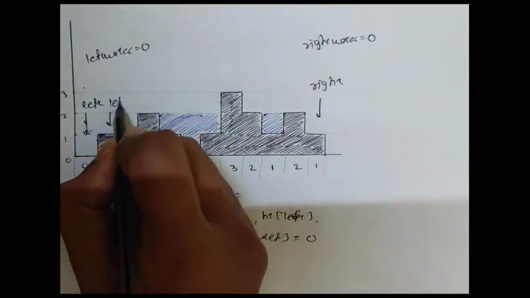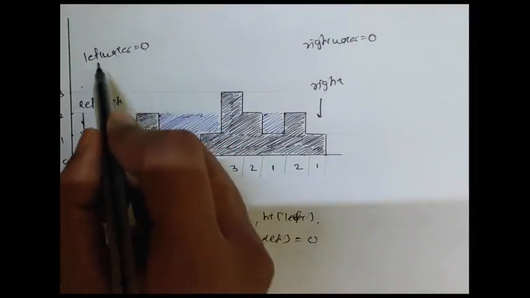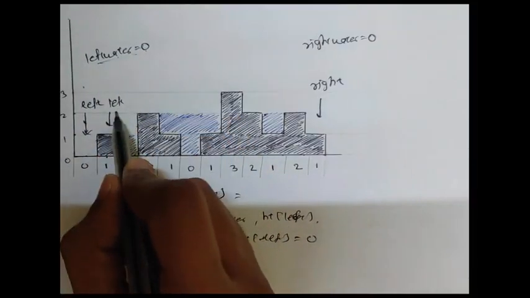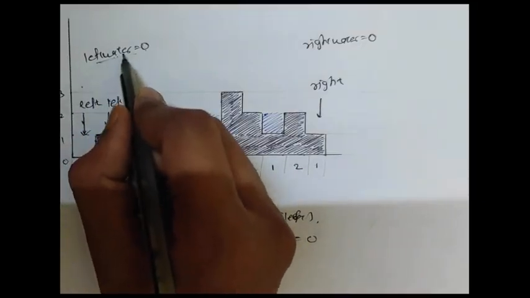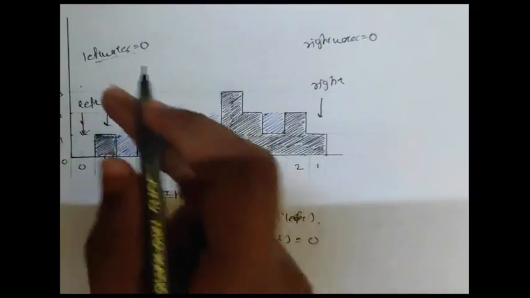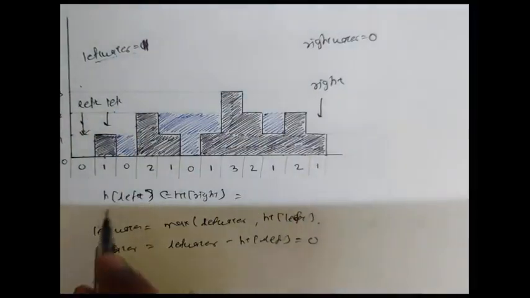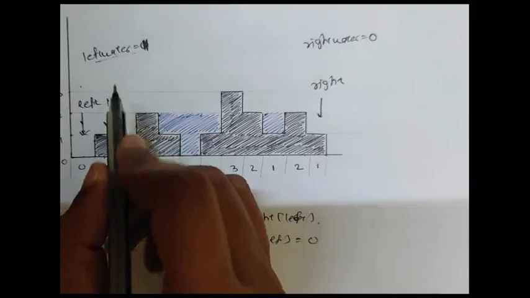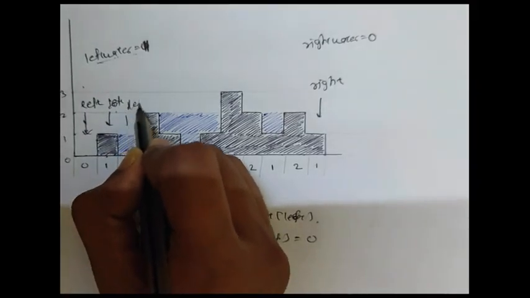So left is this. Height of left is 1. Left water is 0. So we will check which is maximum. Height of left is maximum. So then left water is the maximum of the two, which is 1. So left water is 1. And the water will be left water minus height of the left, which is again 0. So again move the left up to here.